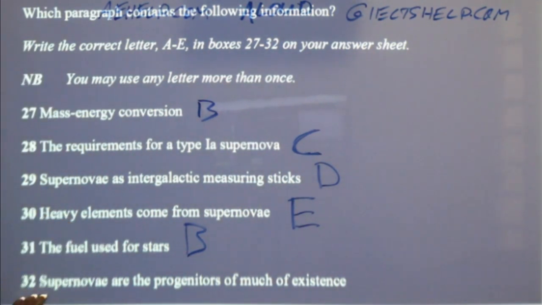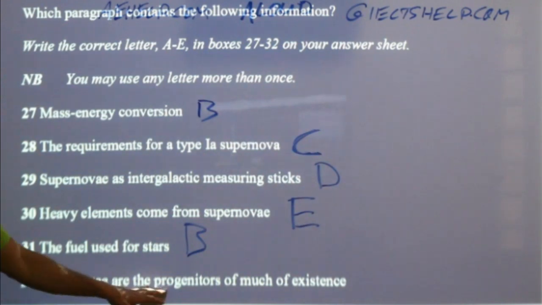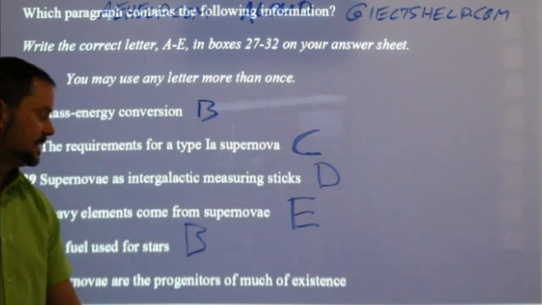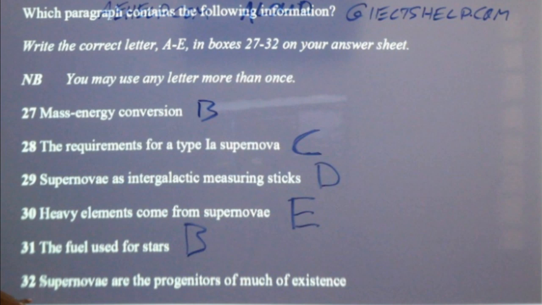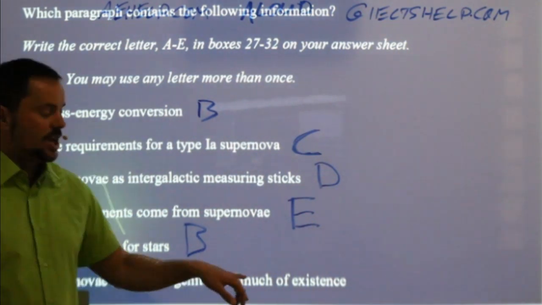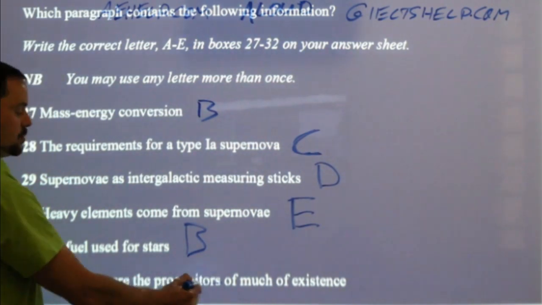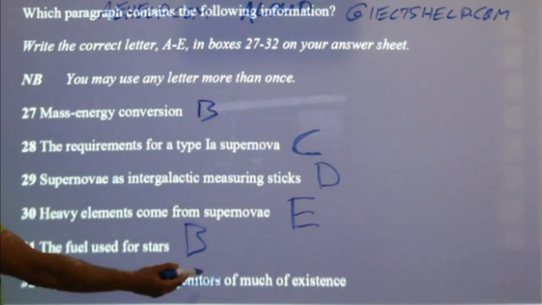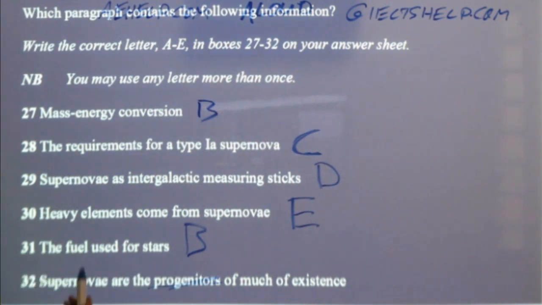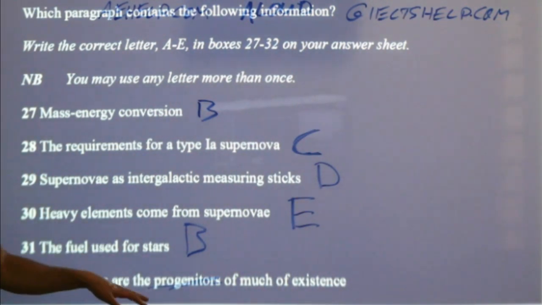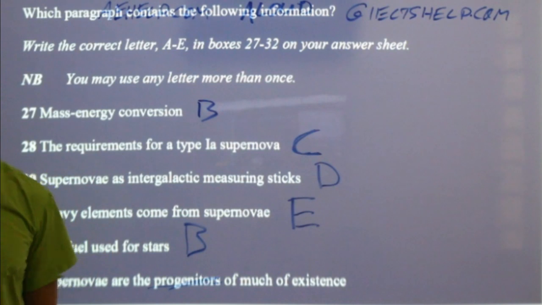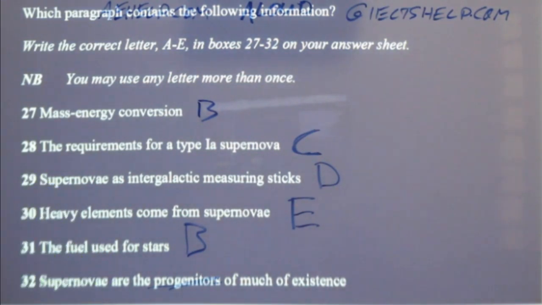Okay, supernovae are the progenitors of much of existence. So the last one here, 32. Supernovae are the progenitors. Progenitors means the origin here, but even if you don't know this word, if you're like, I don't know what progenitors means, just read it without that. So supernovae are the something much of existence. You'll still get that it's paragraph E, absolutely.